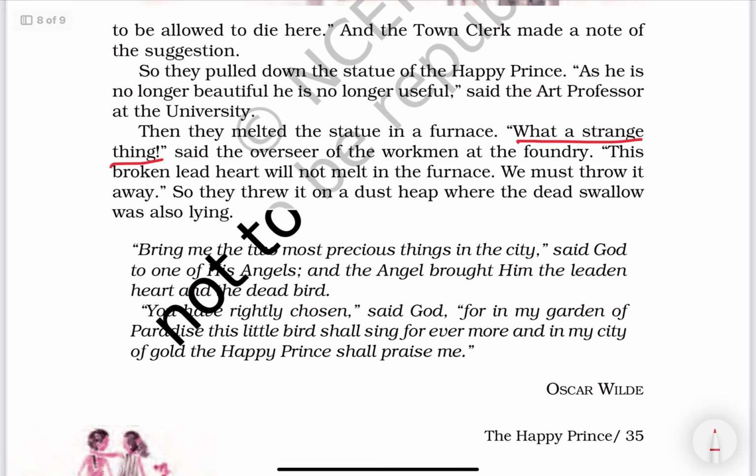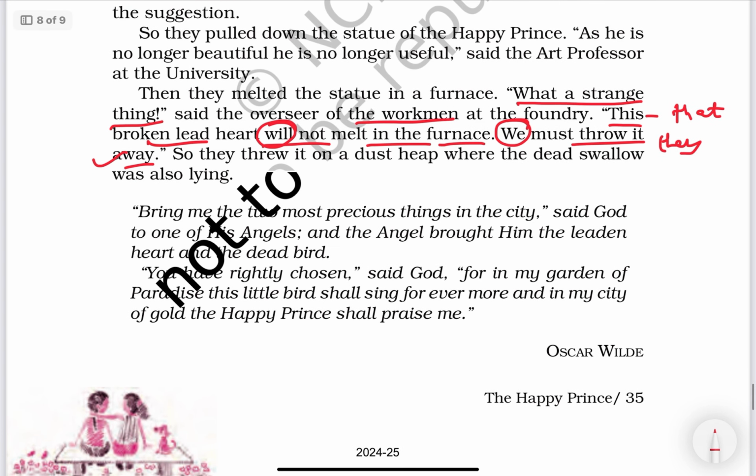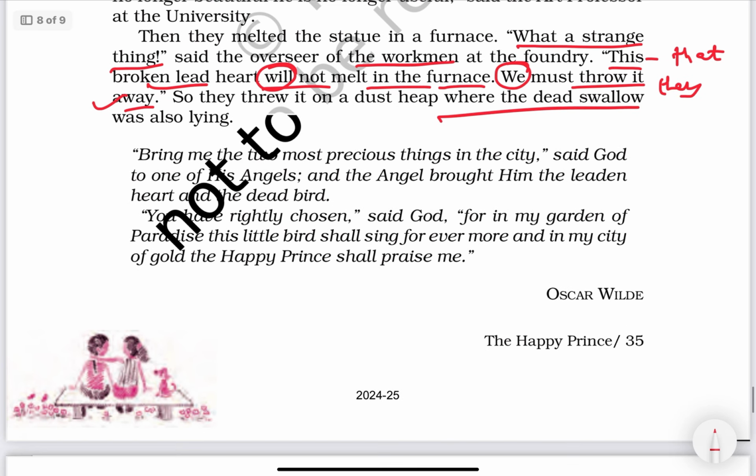Apart from that, here it is. This broken lead heart will not melt in the furnace. We must throw it away. So this changes into that. That broken lead heart would not melt in the furnace. We change according to the workman. We changes into they. They must throw it away. Okay, so in this way you can practice the topic reported speech very well.